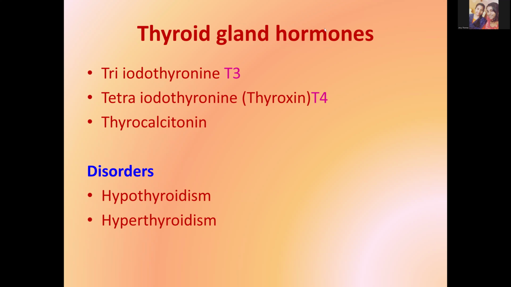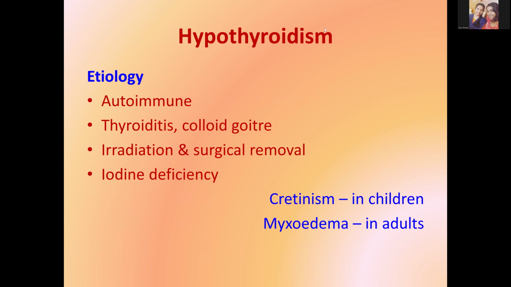When thyroid hormone production is less, we call it hypothyroidism. And when the thyroid hormones are more, we call it hyperthyroidism. Coming to hypothyroidism, the etiology could be autoimmune disorders, inflammation of the thyroid gland, that is thyroiditis, or colloid goiter, any irradiation or surgical removal of the whole gland, or iodine deficiency. Whenever you have hypothyroidism in children, it is referred to as cretinism. And when you see hypothyroidism in adults, it is referred to as myxedema.